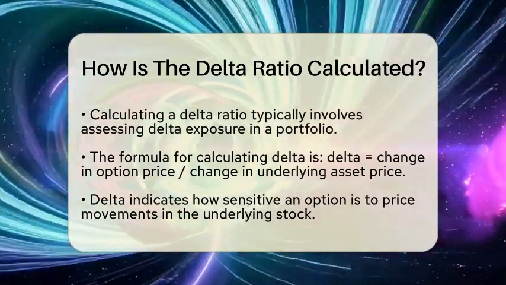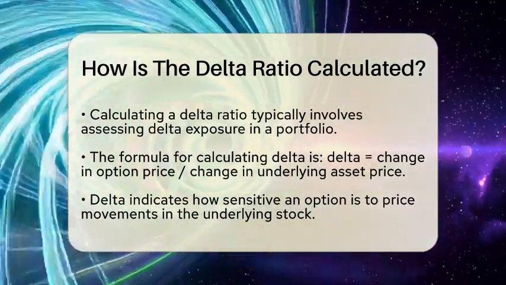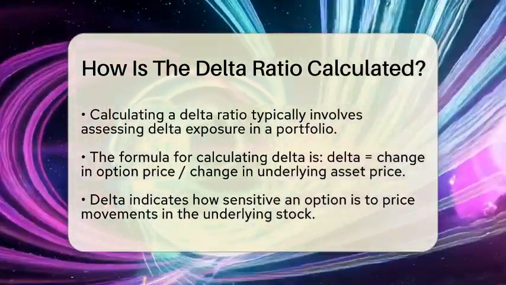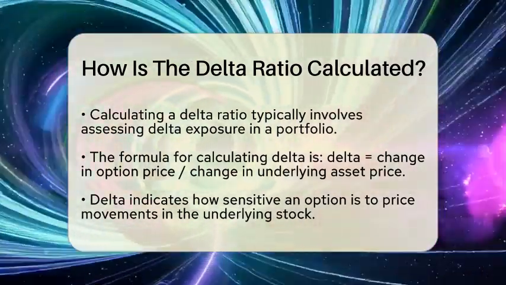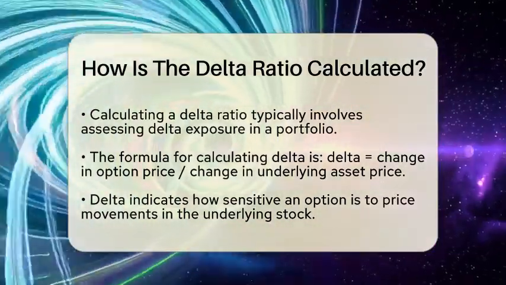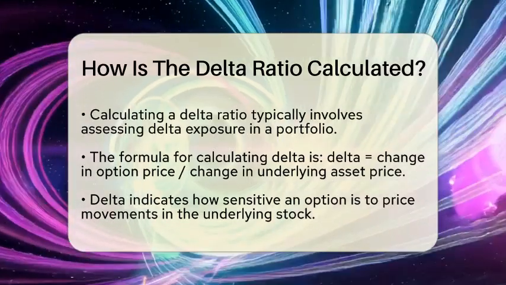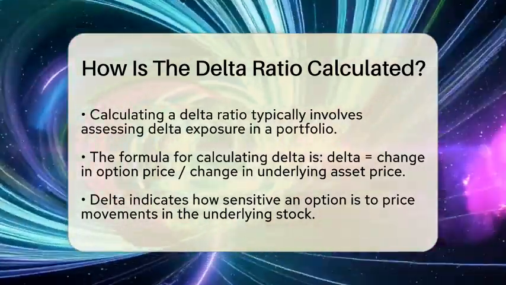To calculate delta for an option, you can use the formula. Delta equals the change in the option's price divided by the change in the price of the underlying asset. This formula shows how sensitive the option is to movements in the underlying stock. In practice, traders utilize delta to manage risk and exposure.